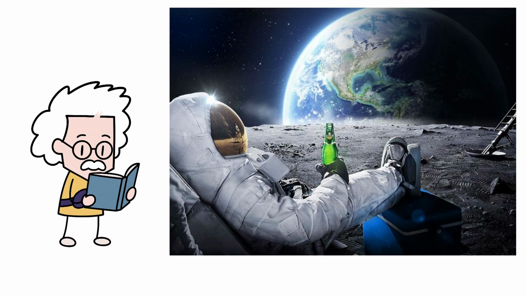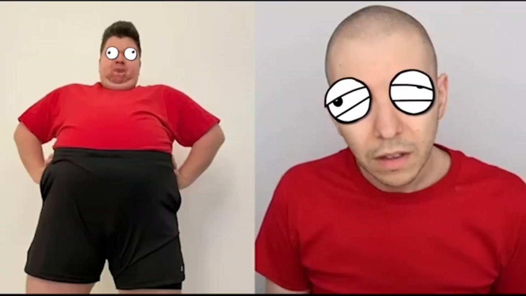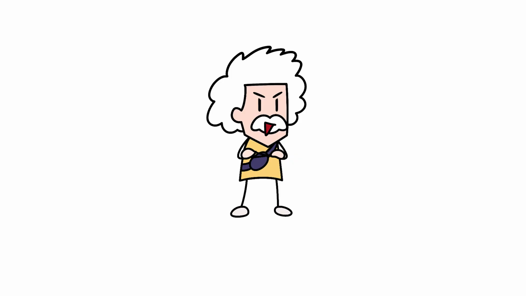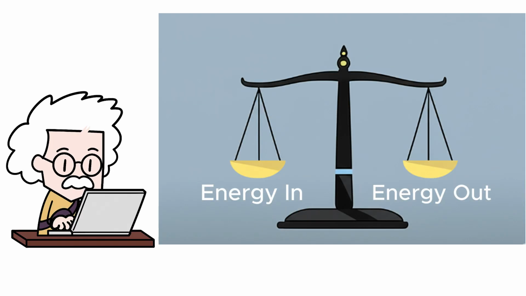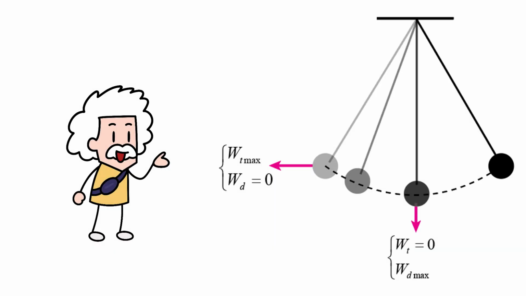This means that if you go to the moon and weigh 20 kilograms, you don't lose weight, you just get lighter. To lose weight, you need a calorie deficit, meaning the energy you take in must be less than the energy you burn. And energy doesn't just appear or disappear on its own. It transforms from one form to another, or transfers from one object to another. This is the law of conservation of energy.